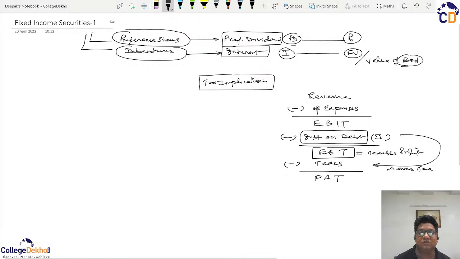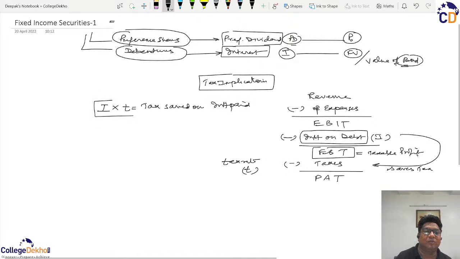If we presume that the tax rate is denoted by the symbol small t, then whatever is the I, the tax which could have been paid on this will be saved. So I into T will be the taxes saved on interest paid.